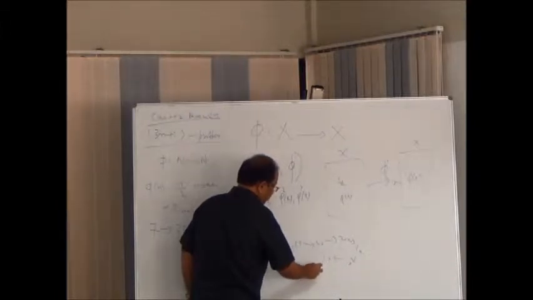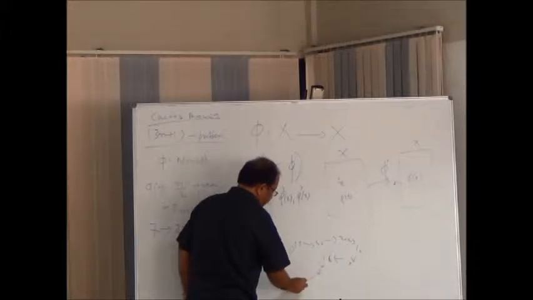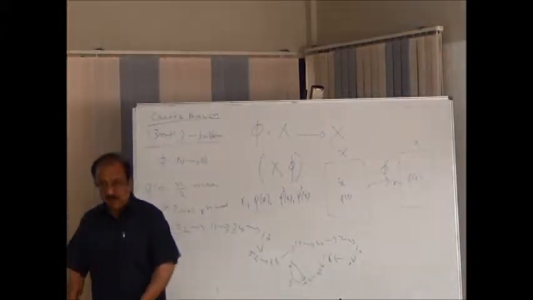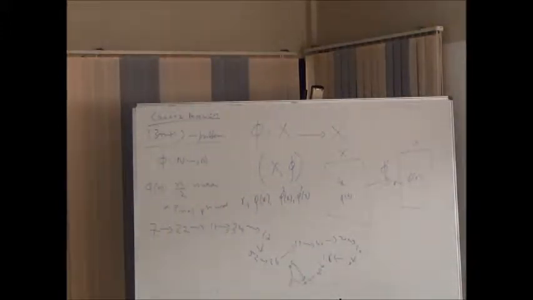Suddenly it goes to 16, goes to 8, goes to 4, goes to 2, goes to 1, and 1 goes to 4. Happily it ended in this number of steps.